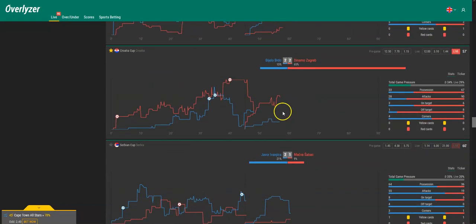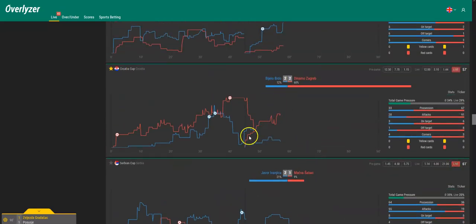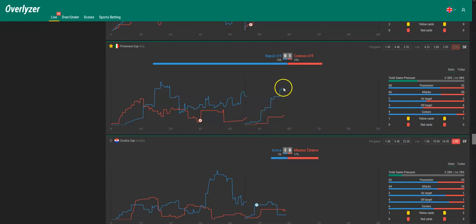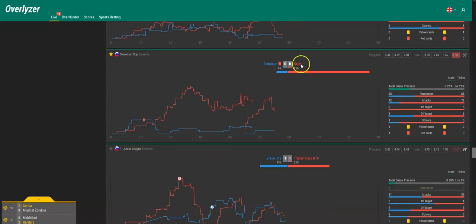Then we have Dinamo Zagreb, who are still increasing pressure against Bielobrudo. Yeah, they just don't want any shame here in the Croatian Cup, so of course they increase pressure. They are attacking more. Napoli, as we mentioned, are already clearly better than Cosenza, and also here it's quite possible that they will score, and that our pick of a double chance 1x will come, and also Celje, who start the second half better than Radomlje, who are 1 man down.